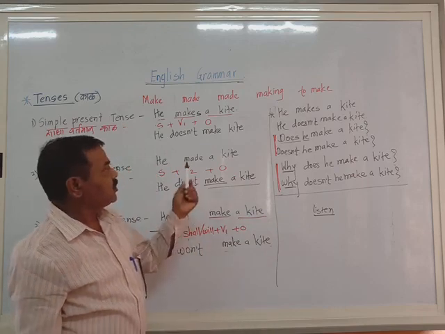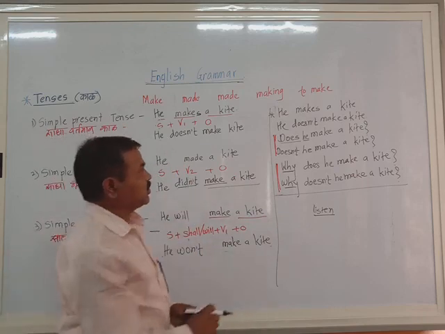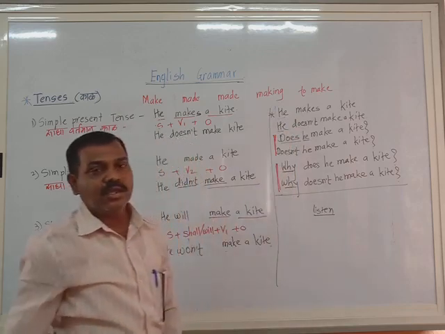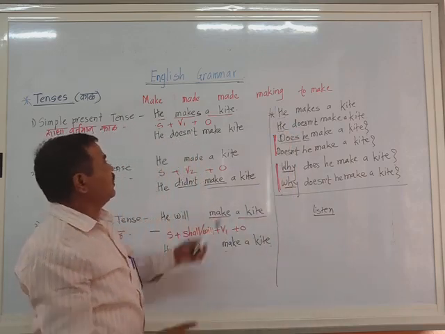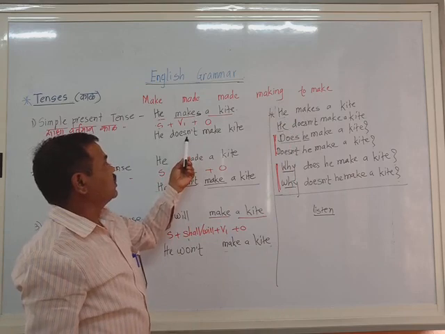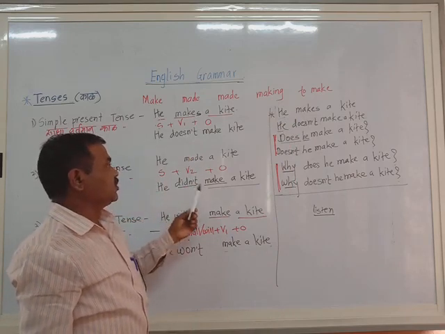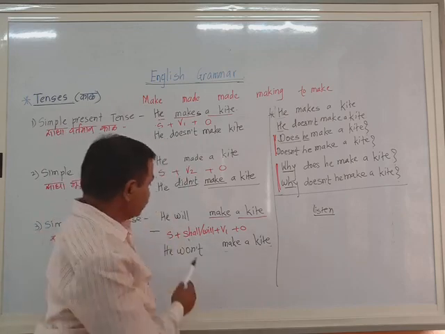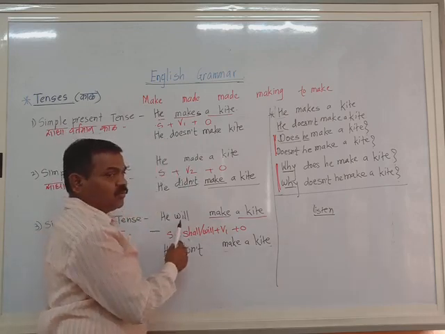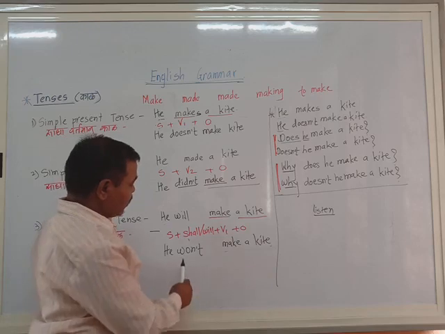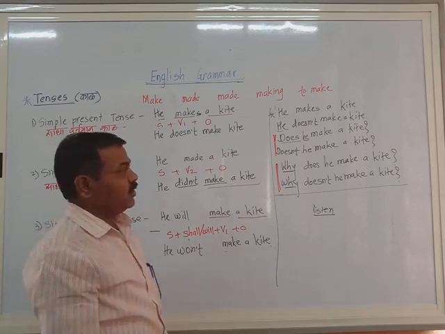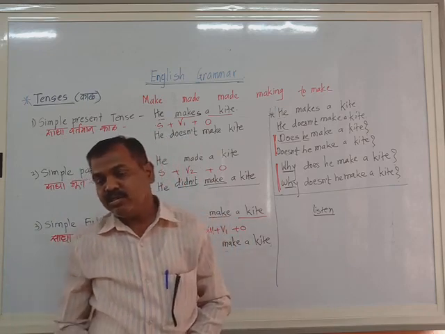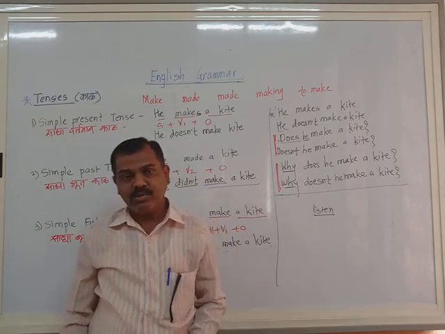I have given you also one more example by changing the subject. Rather than I, I used he here, and you notice the changes very well. Makes, doesn't. Made, again didn't, same result. So only one change you must notice, this one. And in the future, rather than shall, we have to use will, and the negative is won't. So this is about the three simple tenses: simple present, simple past, and simple future.